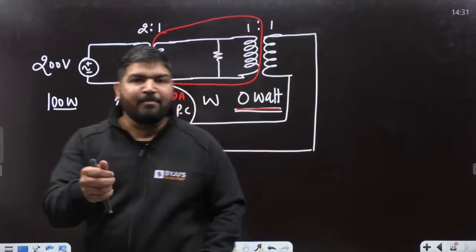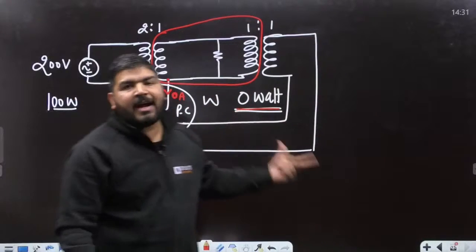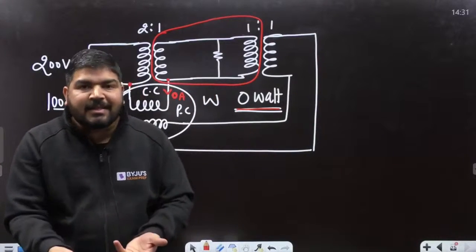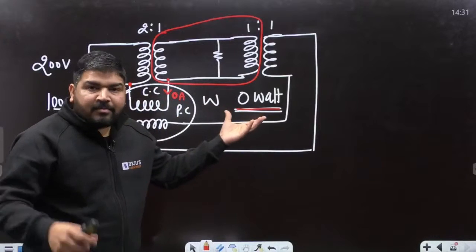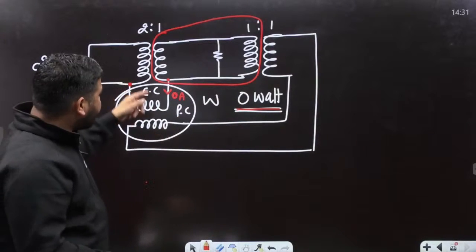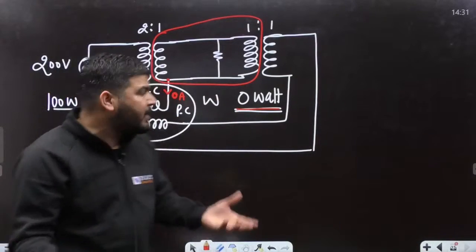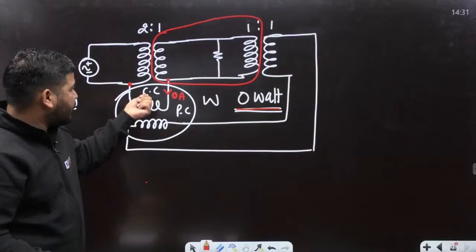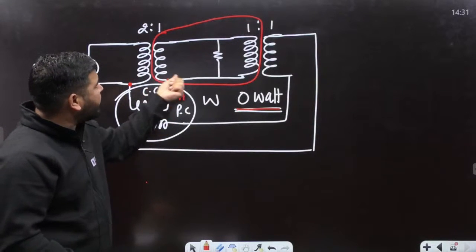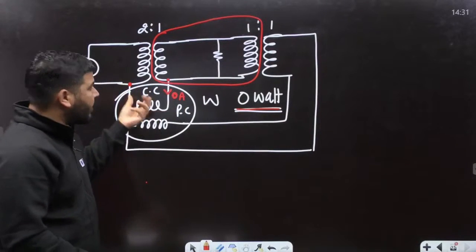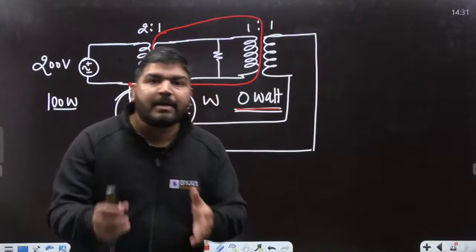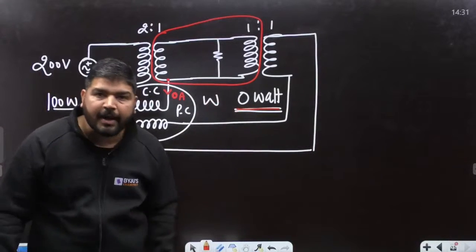Now, whoever made it, I don't know what IIT is providing you. Whatever answer they are providing, I don't care. But they might provide you some numerical value. The designer, whoever designed this question, might think that there is a current flowing, and according to that, he or she can give you the answer. But that answer will be wrong. Answer is 0.